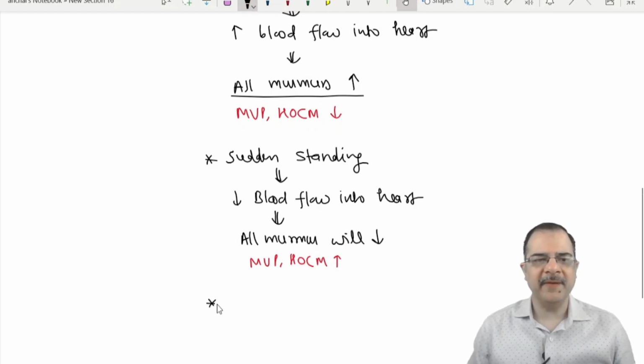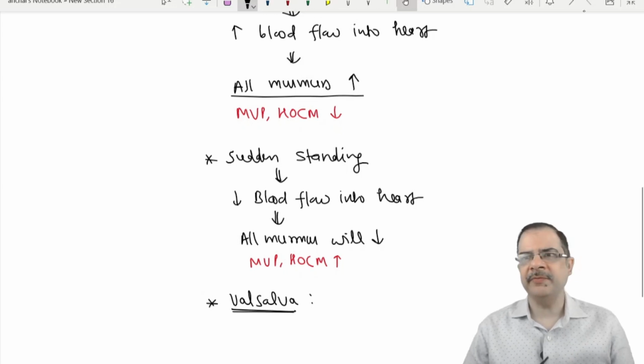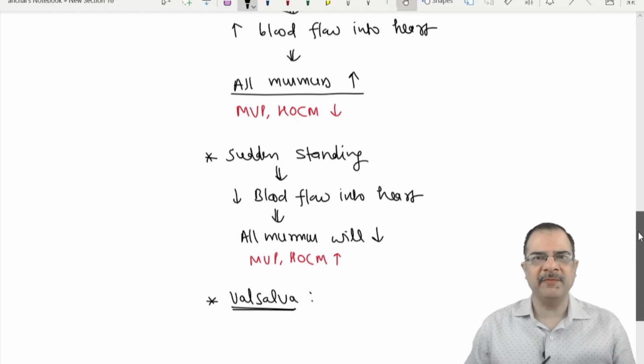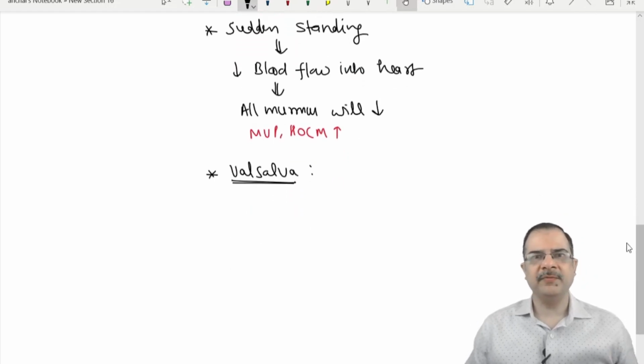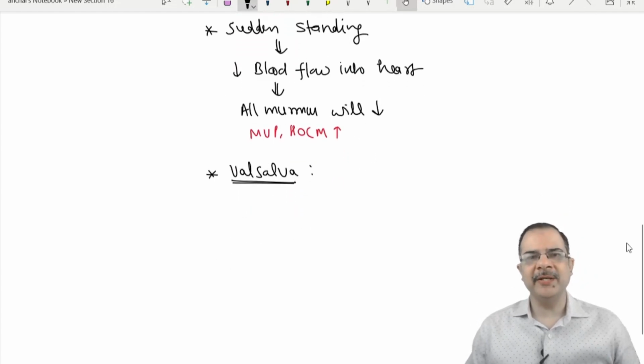Now comes the Valsalva maneuver or Valsalva effect. This is one of the favorite questions of the examiner in viva as well. What is the effect of the Valsalva on the venous return into the heart? The Valsalva maneuver is a persistent expiratory phase against a closed glottis. The keyword is persistent.